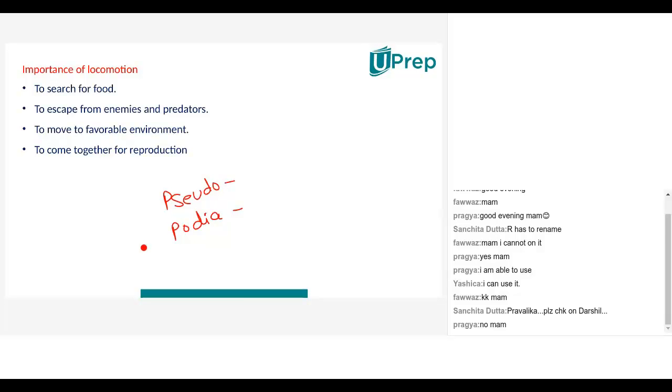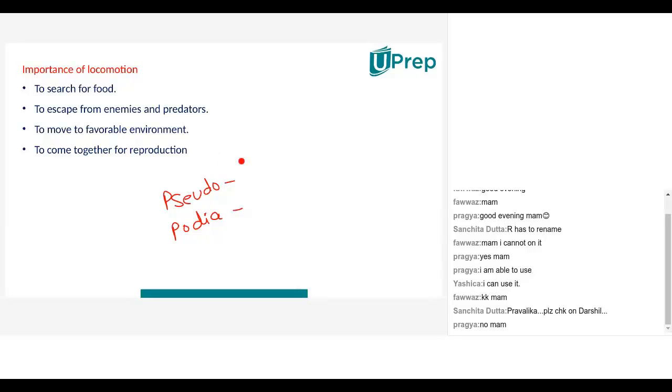Ma'am, can I ask a question? Yes, please. Ma'am, will the points written over here be given in our ebook, right? Yeah, these points are there in the ebook. Okay, ma'am, because this is not the ebook, right? You generally teach from the ebook. I normally take it from the ebook, but today I'm taking you through the PPT because there's a lot of white spaces here, so I can freely use the white spaces for writing and drawing. Yes, ma'am, that's more comfortable. Correct.